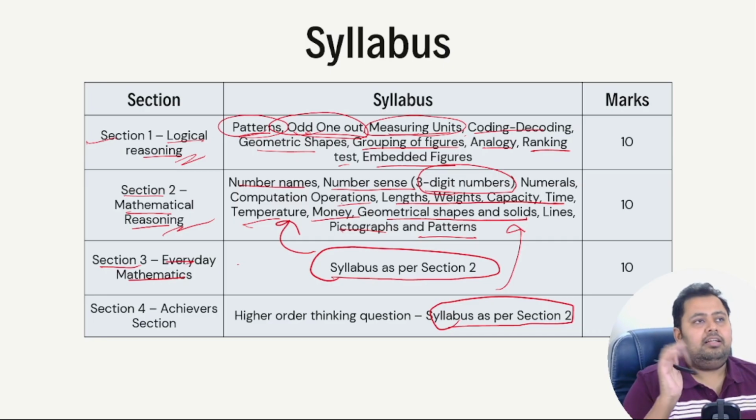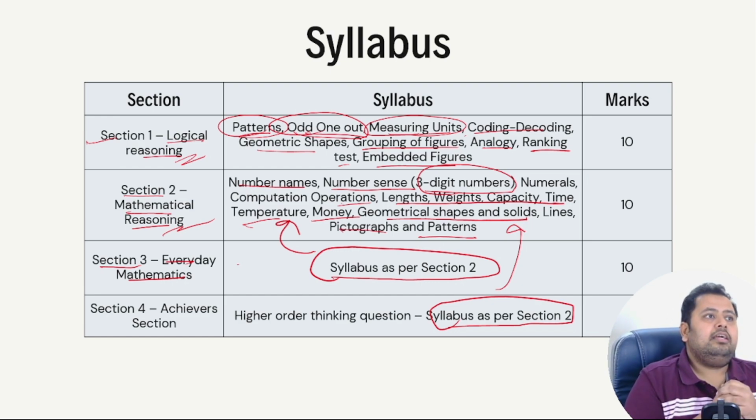Now again, here, for example, odd one out, and this is an example I was giving in the class 1 examination as well. Say for example, the question would be asked, find the odd one out among rabbit, tortoise, cat and a dog, right? So what is the odd one out? So we know rabbit, dog, and cat stay on land, and tortoise can stay on land and in water as well. So tortoise is the odd one out answer.